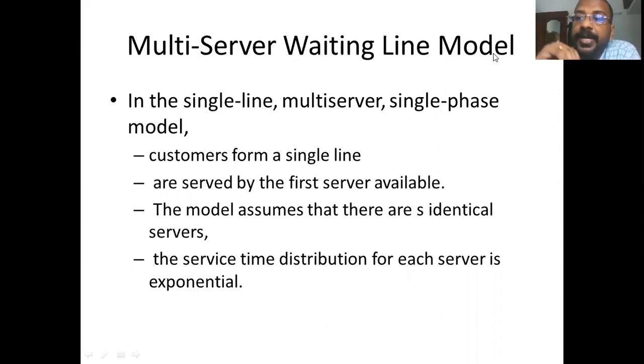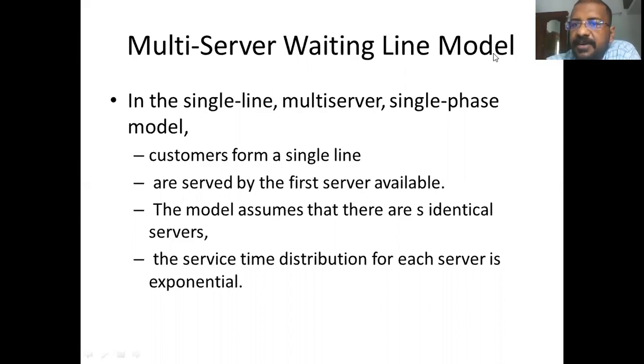In today's session, the only change is that it is going to be a multi-server. In the previous session the number of servers was 1; in today's session we will look into problems where the number of servers will be more than 1.